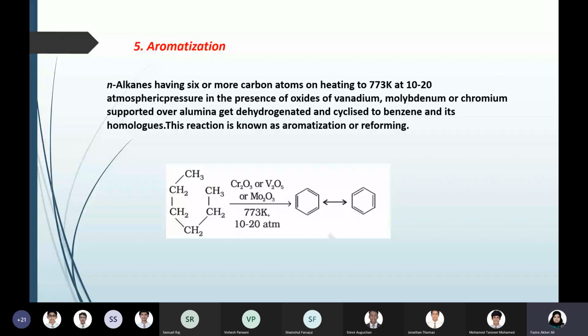Then we discussed aromatization, where you convert an alkane to an aromatic compound, and the simplest example was the preparation of benzene. Benzene is a 6 carbon conjugated system. For that you need to start with a 6 carbon alkane, that is hexane.